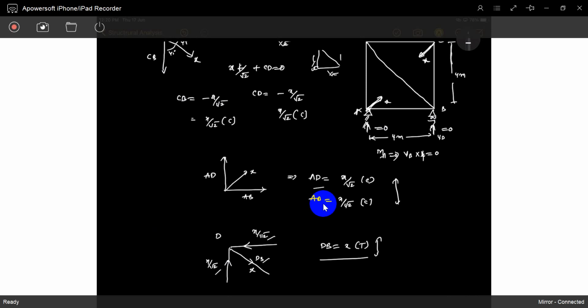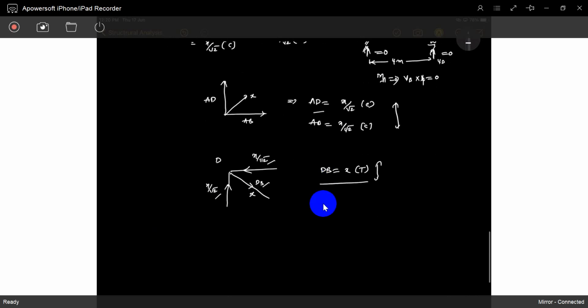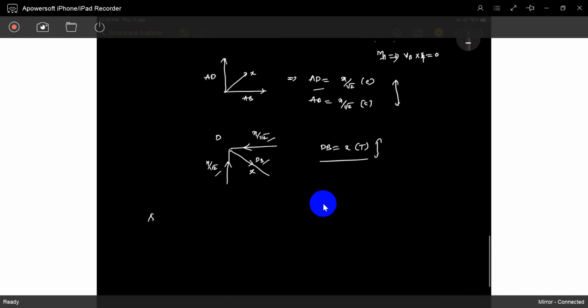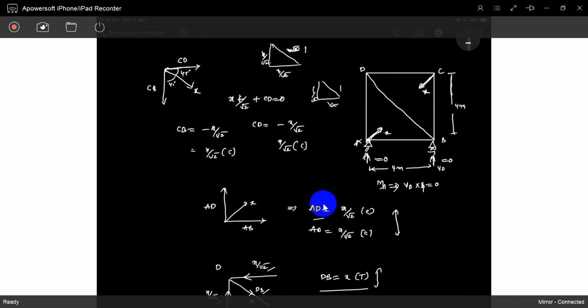That's it. So now you have to calculate the strain energy stored by all the forces. All the forces means you have to fix it. AC is also a member. Can't miss it. Due to that member AC, some X force is arising.